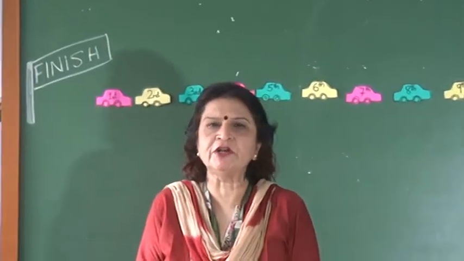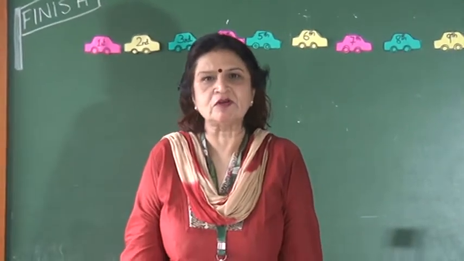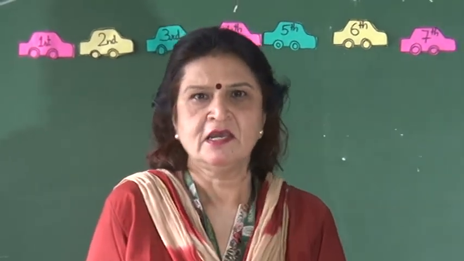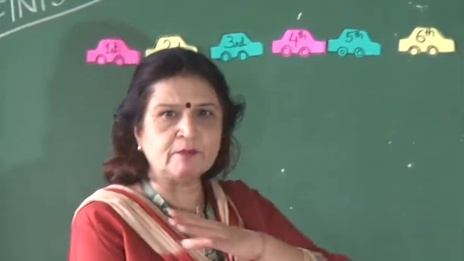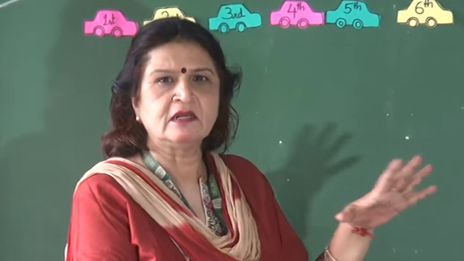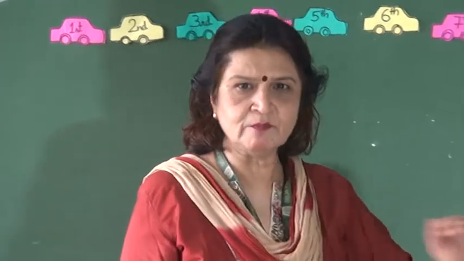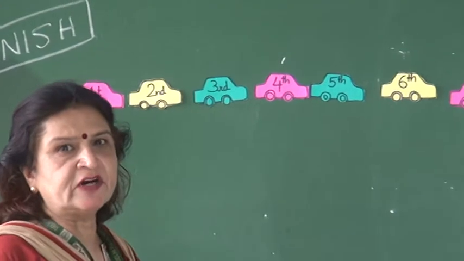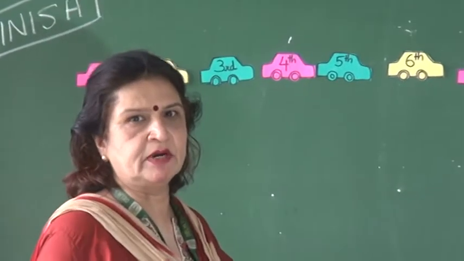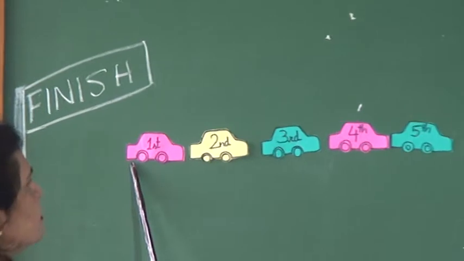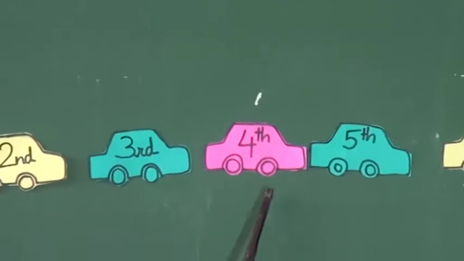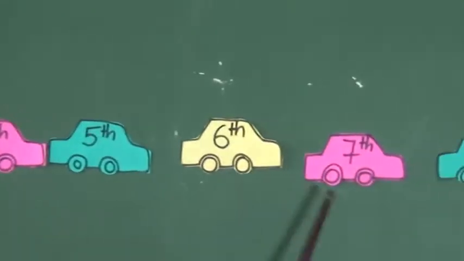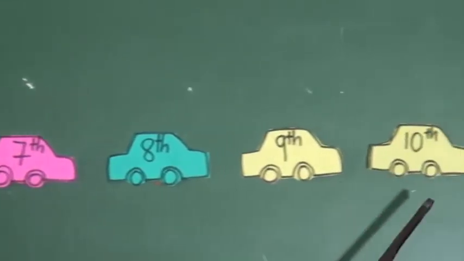Children, today I am here to explain you ordinal numbers. What are ordinal numbers? Ordinal numbers tell the position of an object. We use ordinal numbers to place an object in a proper manner. Do you like to see things in a proper way or in a haphazard manner? Like to see things in a proper way. So children, in class 1 you will learn only first to 10th ordinal numbers. See, this is first, second, third, fourth, fifth, sixth, seventh, eighth, ninth and 10th.